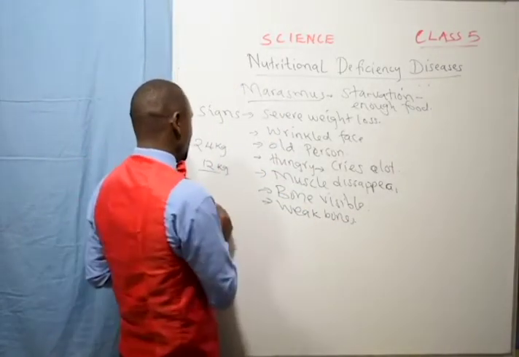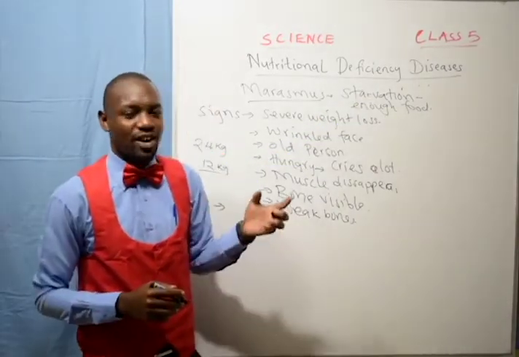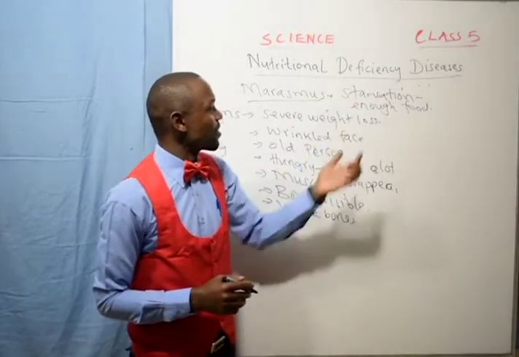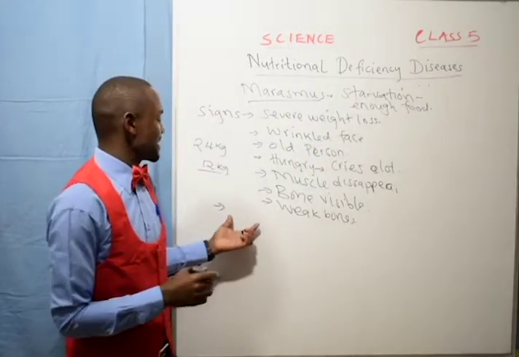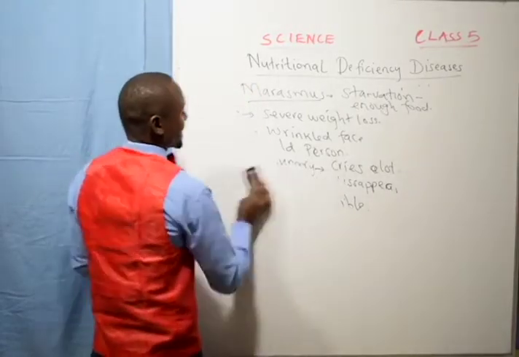And how can we prevent marasmus? Remember, prevention will always come from the cause. So marasmus is caused by lack of enough food. So just eat enough food. Eating enough food will help to prevent marasmus.